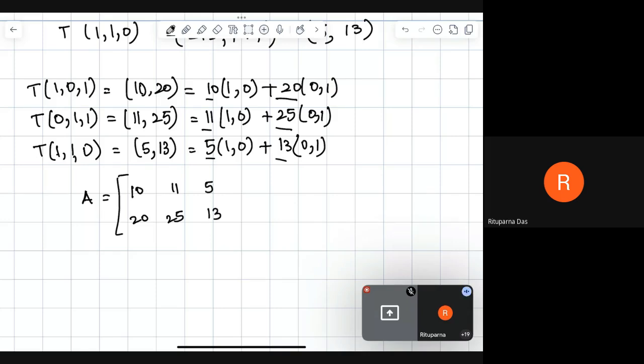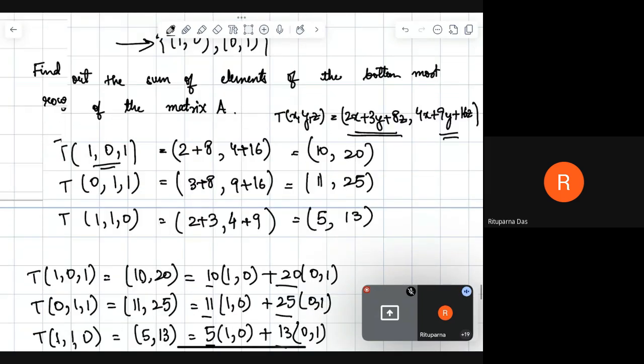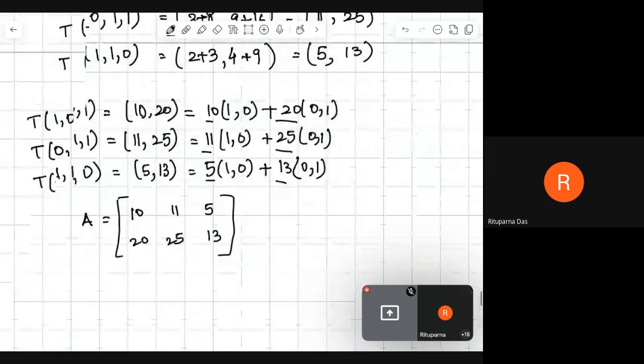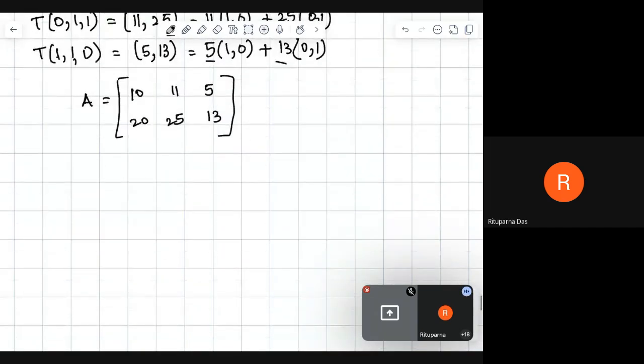And what did the question ask us? The question asked us to find the sum of the elements of the bottommost row of matrix A. So the bottommost row has these 3 elements. We have to sum them, and the sum will come out as 58. So that is our answer.